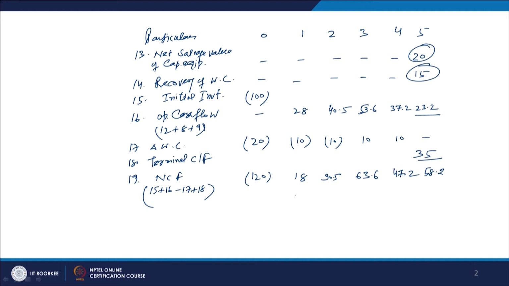This way we have calculated the net cash flows, after adjusting all the things: the opportunity cost of capital, the bad debt losses, and the non-cash cost which is depreciation. After adjusting for everything, we have worked out the net cash flow.